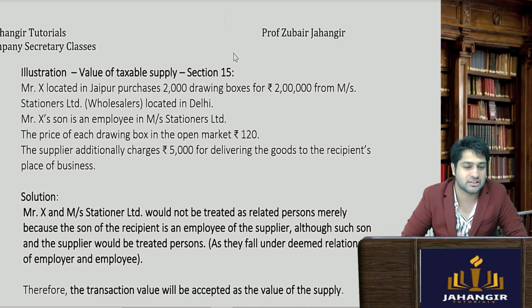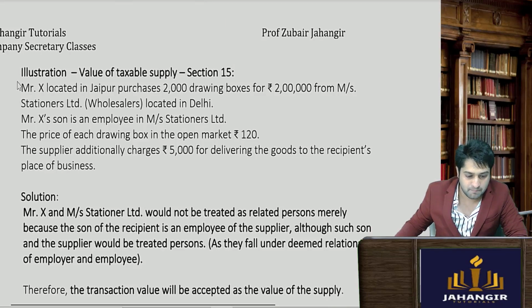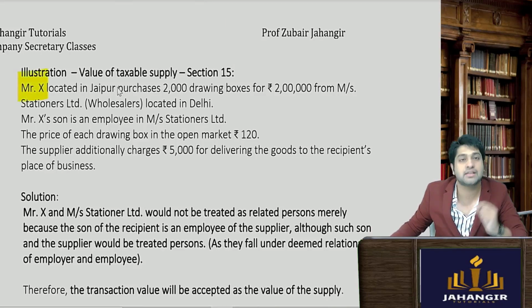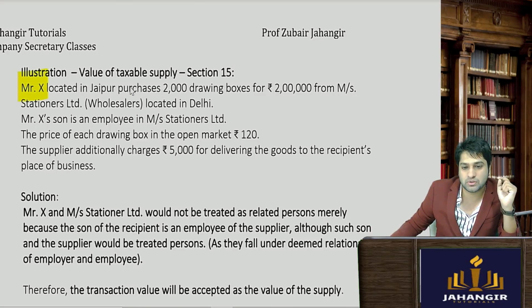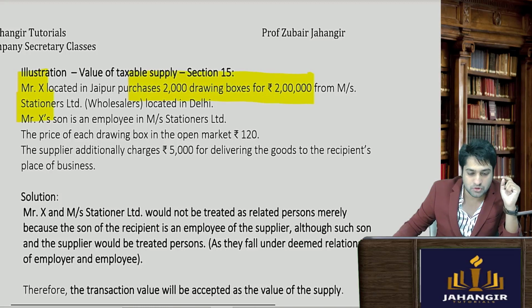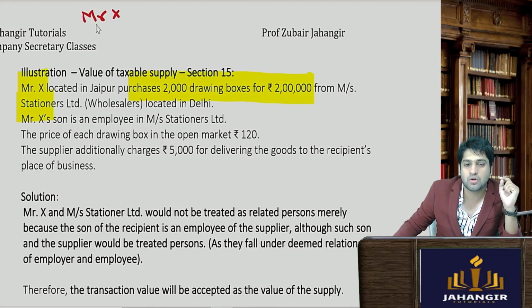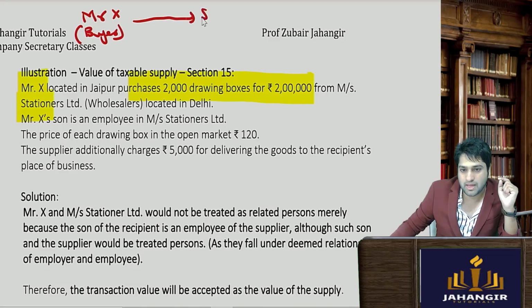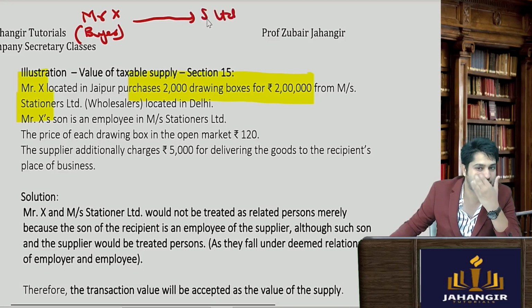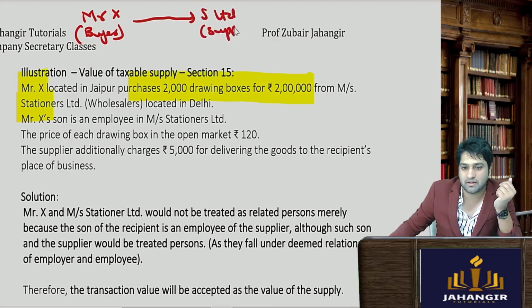Let's begin with the next question. Mr. X, located in Jaipur, purchases 2,000 drawing boxes for rupees 2 lakhs from Stationers Limited. So we have Mr. X, who is the buyer, and he has bought it from Stationers Limited, who is the supplier.